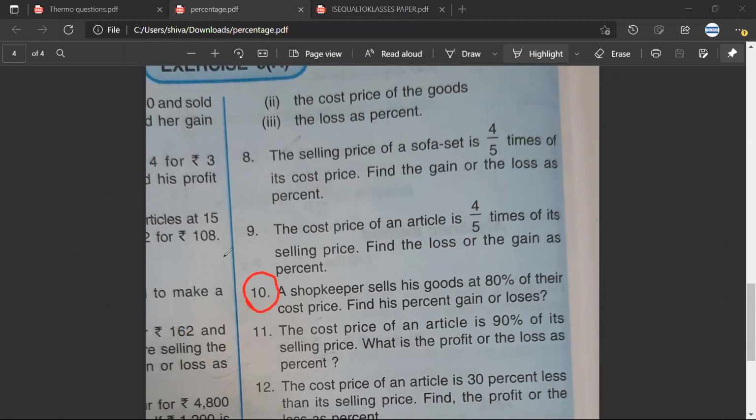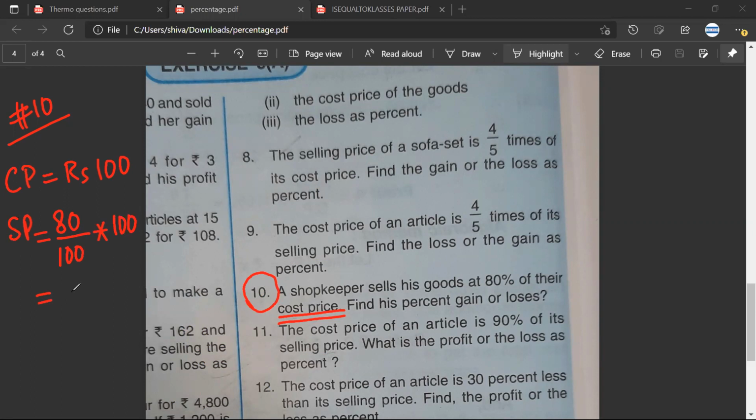Satya, how should I do question number 10? Sir, I didn't do it. Okay, I'll tell you. I know you didn't do it, but you can tell me, you've understood it now. Speak. Yes, sir. So, sir, he sells his goods at 80% of the cost price. So I guess we have to assume the cost price as 100. Shabash. So he sells it at 80%, so the selling price would be 80. Then we have to do 80 upon 100 into 100. Shabash. It should be 80%.